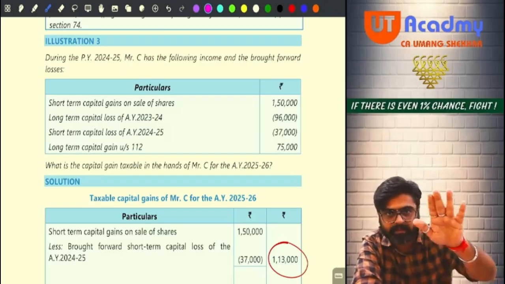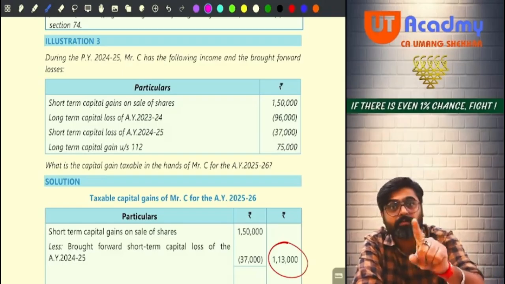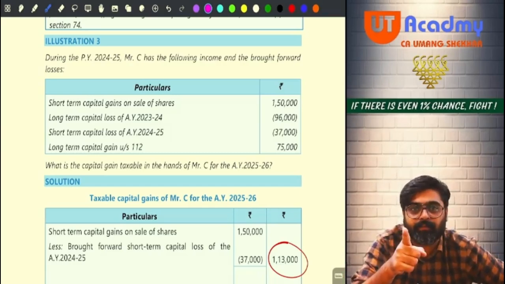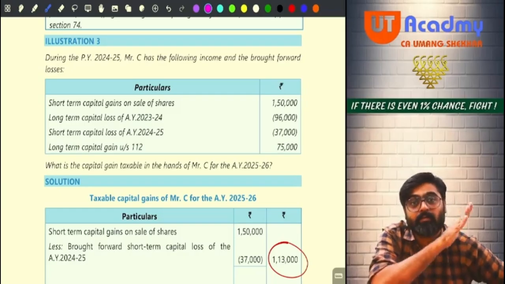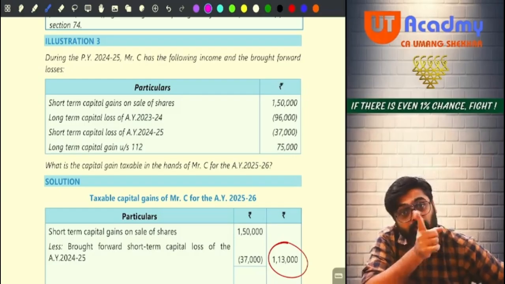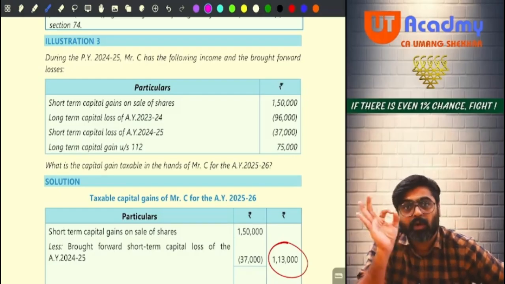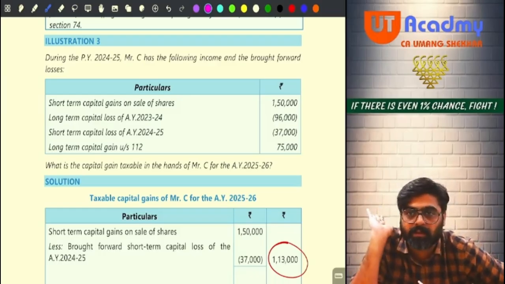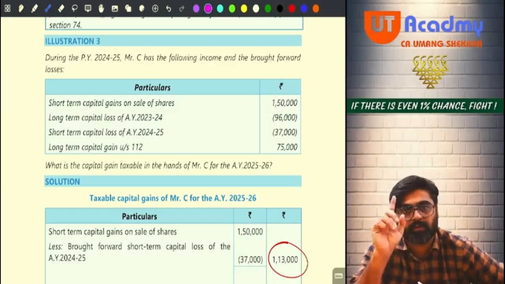Can it be set off against this year's long-term gain? Yes. But before doing that, current year set off must be done. So whenever you have brought forward losses, before setting them off, always complete the current year set off first. Then only brought forward losses are given effect.